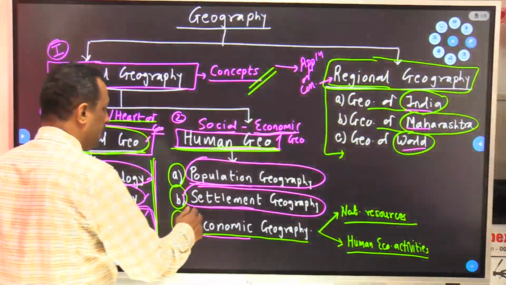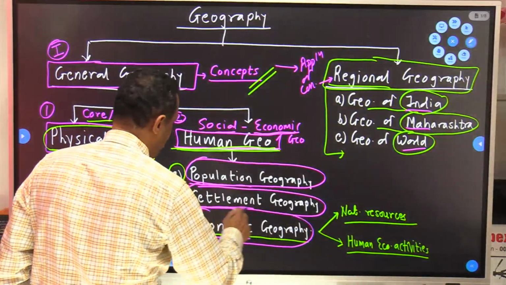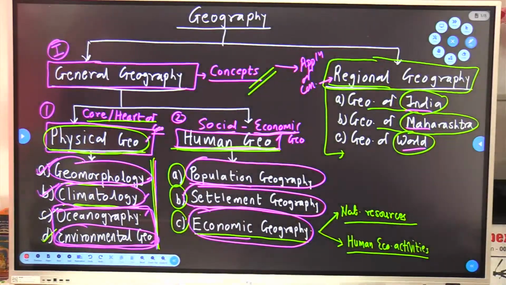Now, the largest, biggest topic is economic geography. What do we study in economic geography?